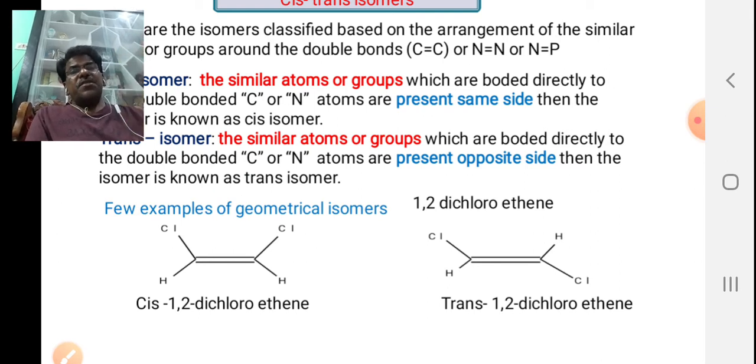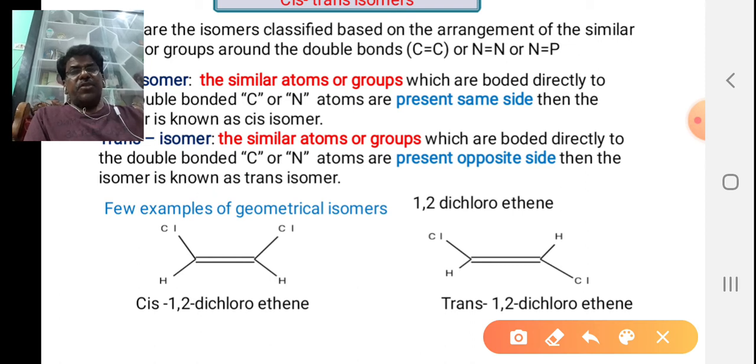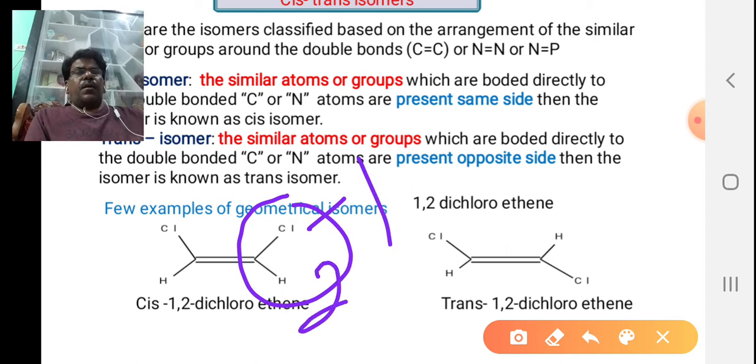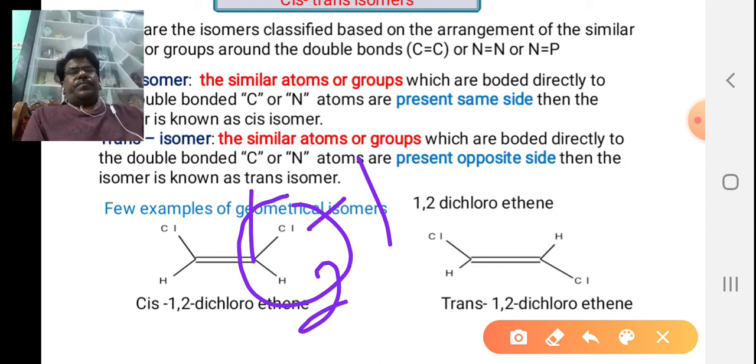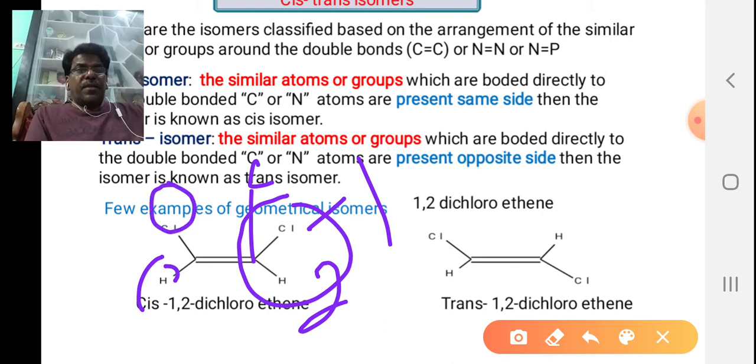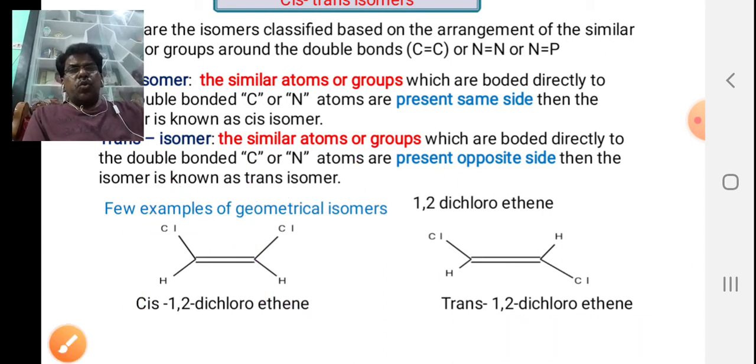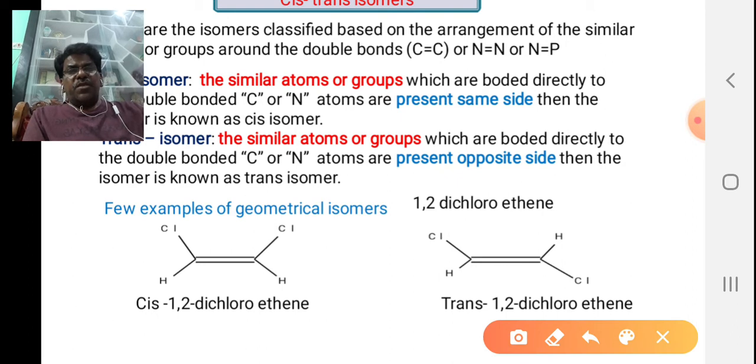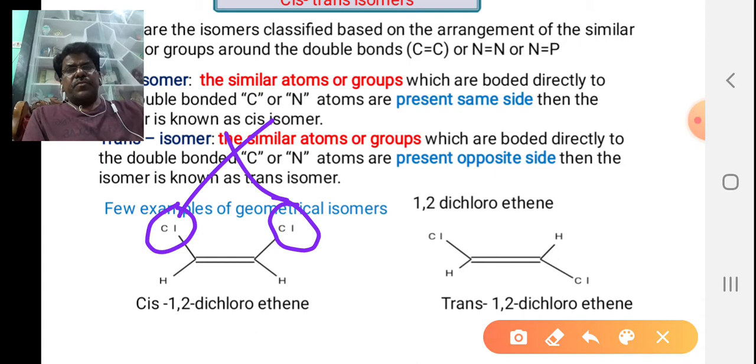To exhibit cis and trans isomerism, each carbon should have two different atoms or groups on it. Similarly here on this carbon. But out of these, any one should be similar on each carbon.